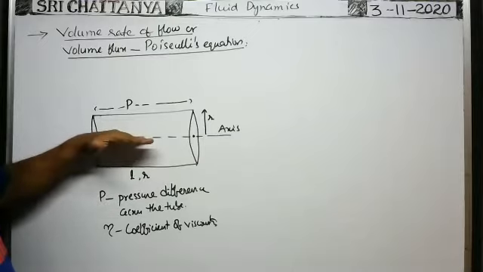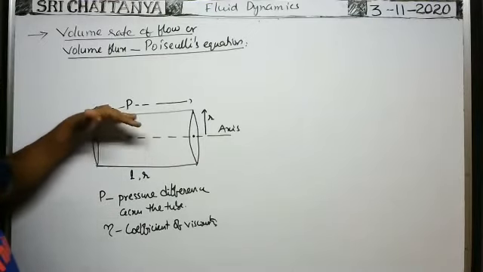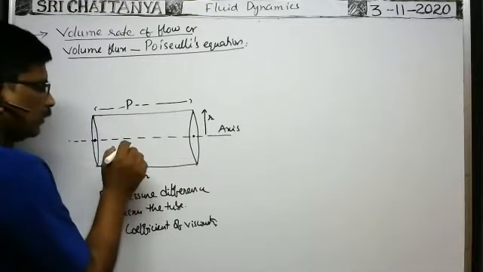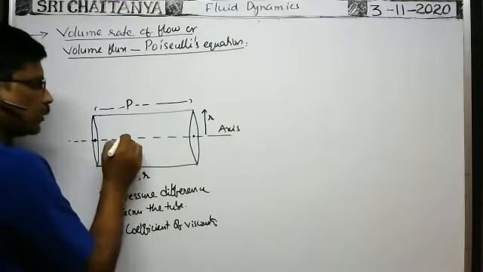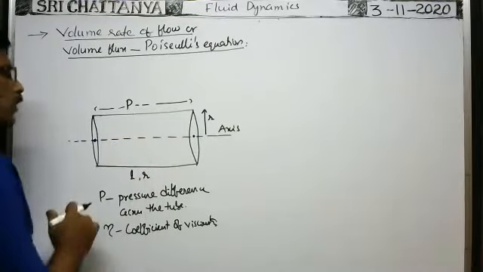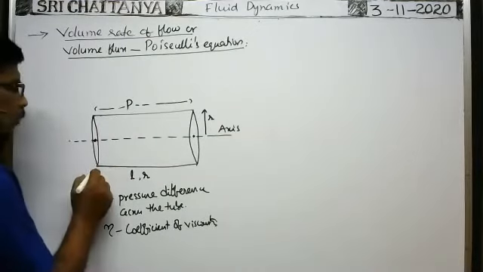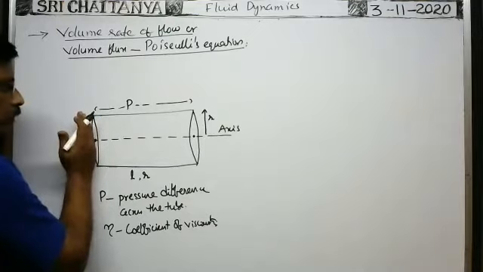Similarly, when you move above this point, we are coming nearer to this boundary. That's why velocity gradually decreases. That's why the velocity of the fluid particle in contact with the boundary is zero, and the velocity of the fluid particle passing through the axis of the tube is maximum. Suppose at any instant of time, at t equal to 0, a fluid particle enters this cross section of the tube.